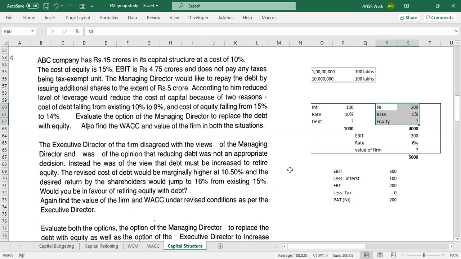This is my value of the firm, right? No, this is the value of equity. 21.66 is the value of equity, and 15 crores is the value of debt. What is the value of the firm? We did it in the small example. So 21.67 plus 15 crores comes to 36.66.